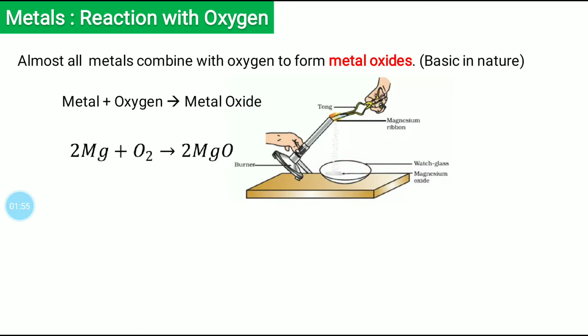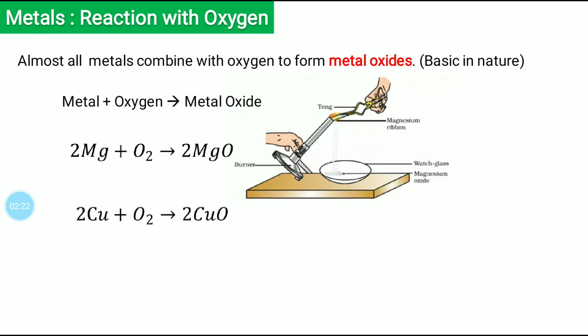This magnesium ashes which you have collected in the watch glass, this is the magnesium oxide. So metals, when they react with oxygen, they give metal oxides, and we saw one example of how magnesium reacting with the oxygen gives magnesium oxide, and this is a simple experiment to do that.